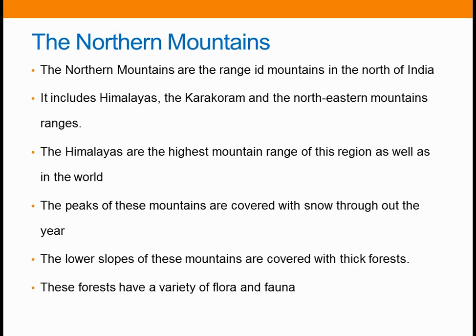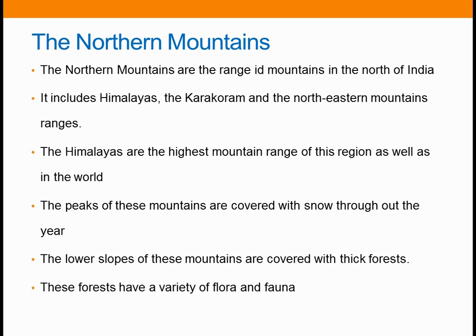Okay. So these are the rivers from the Himalayas. And the peaks of these mountains are covered with snow throughout the year. There is no vegetation here due to the cold climate, and the lower slopes of these mountains are covered with thick forest, and these forests have a variety of flora and fauna.